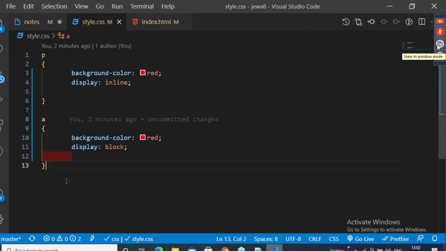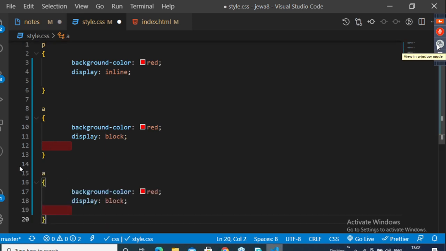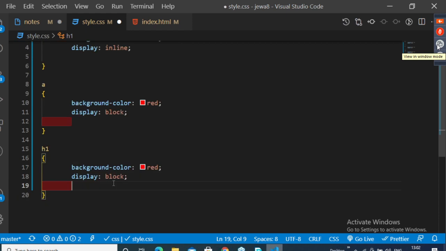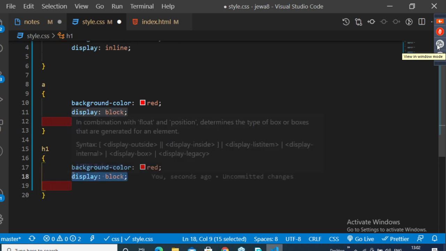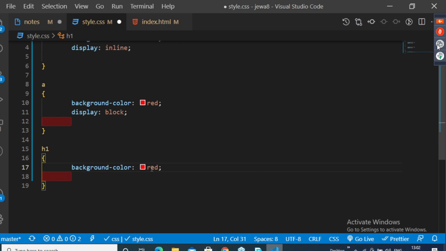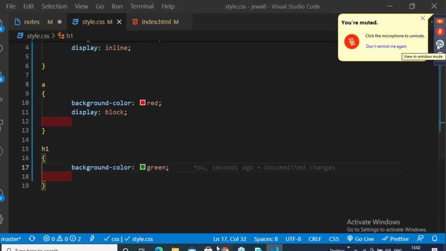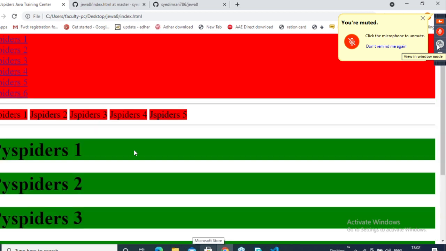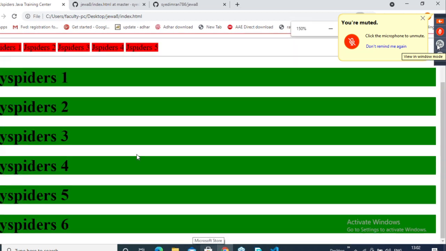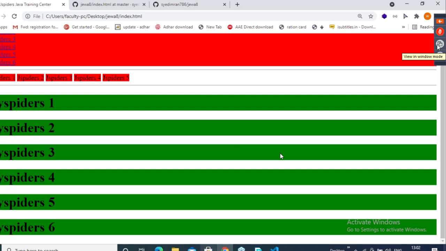So same thing, I'll copy it and bring it here. I'll change this to h1. Then I'll make this display block. Remove this, I don't want the display property only. Instead of red, I'll pass green. Now observe and tell me whether h1 is a block level element or an inline level element.